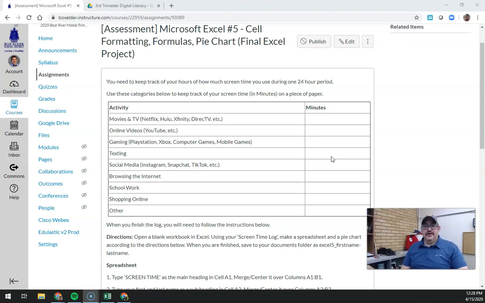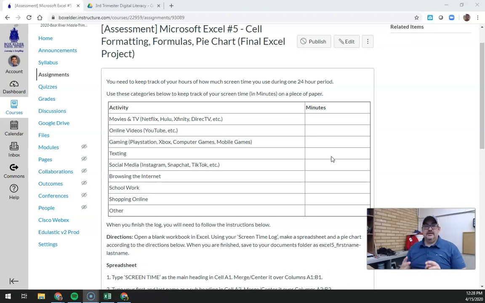Okay. Here are some categories of activities that you can keep track of. Movies and TV shows, which include Netflix, Hulu, Xfinity, DirecTV, etc. Online videos, which includes YouTube. Any other online videos that are not included in the previous category. Gaming, which would include PlayStation, Xbox, Nintendo, computer games, mobile games, etc.